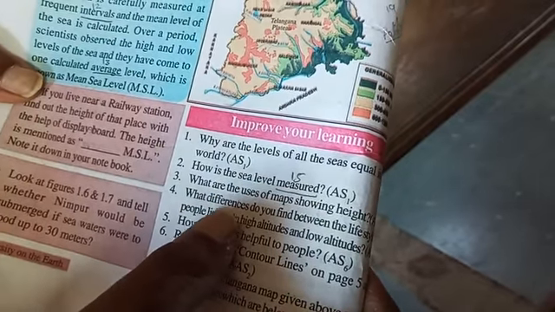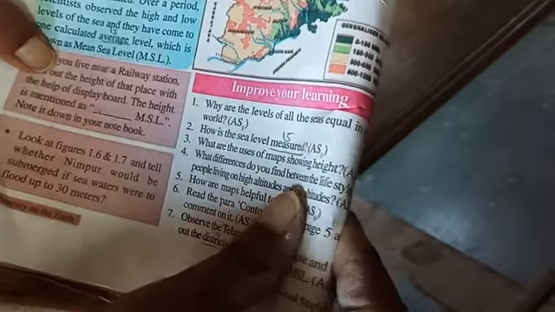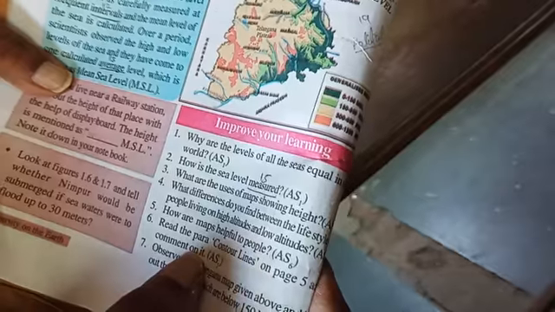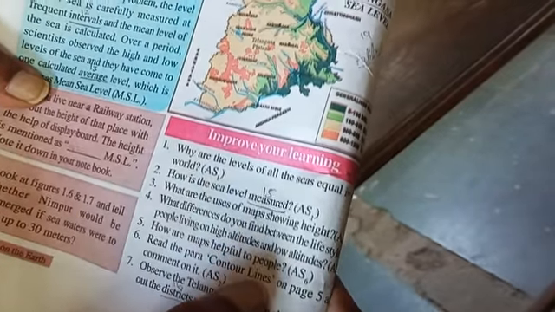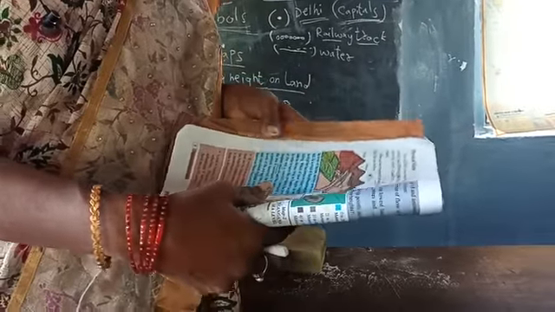What differences do you find between the lifestyle of people living in high latitudes and low latitudes? Learn the first 6 question answers. Learn contour lines first. After completing this chapter, learn these question answers and get ready for the assignment test. Okay, thank you.